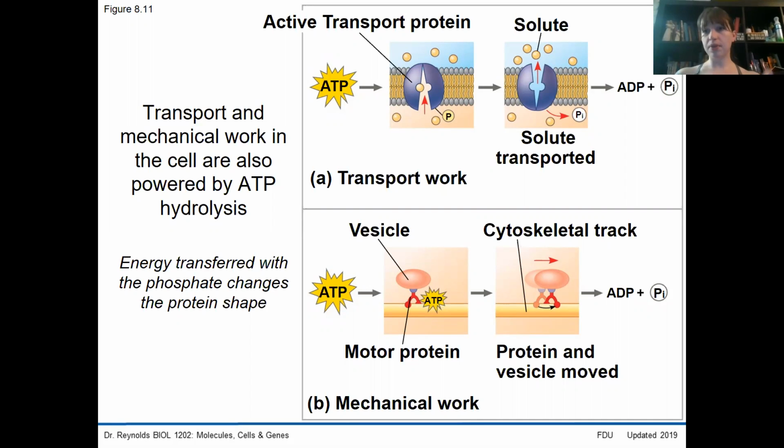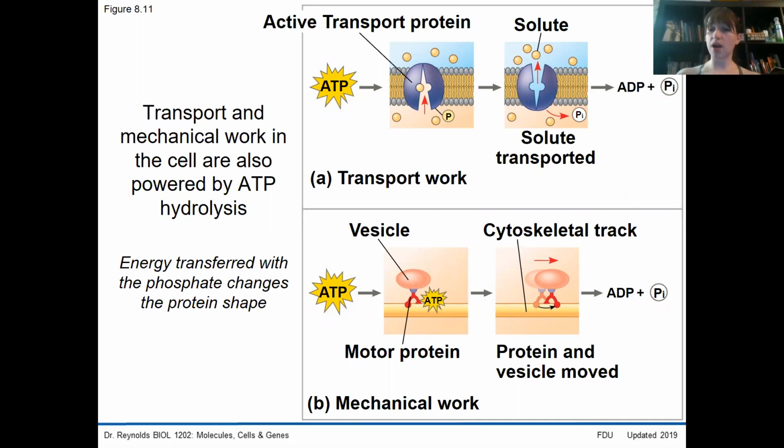When the pump becomes a phosphorylated intermediate, it changes its shape and it carries molecules from an area of low concentration into high. So this is against the concentration gradient. And then when that phosphate is released, the molecule goes back to its more stable conformation and it goes back to that low energy state.